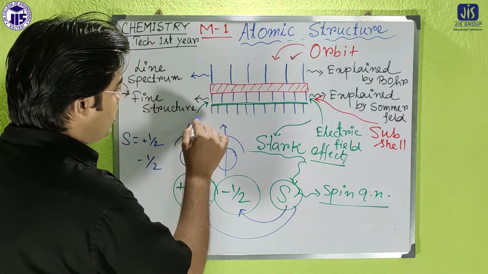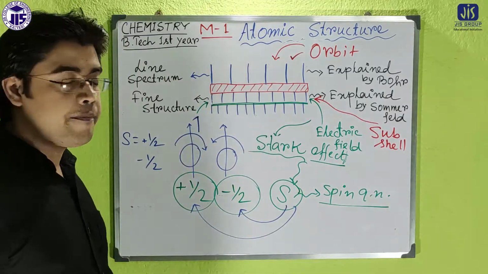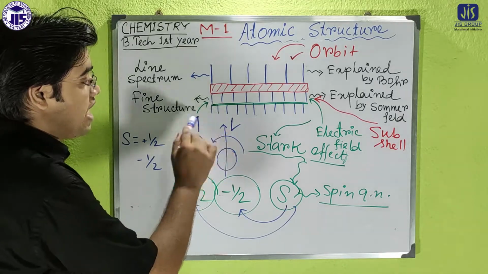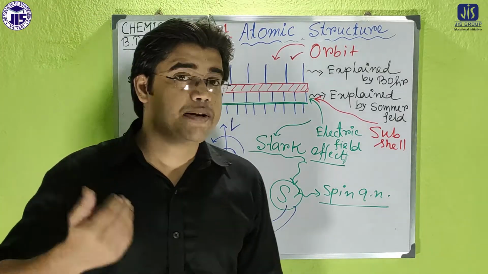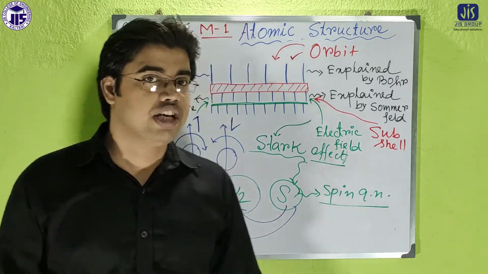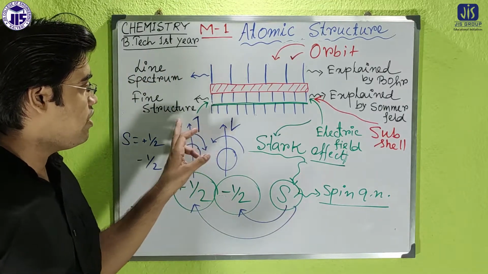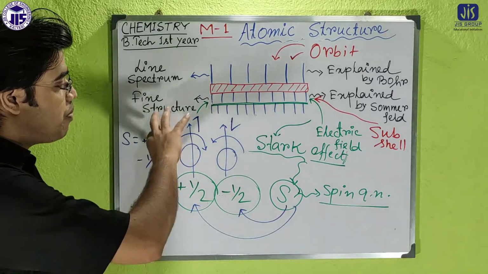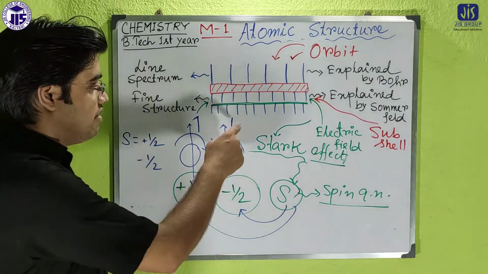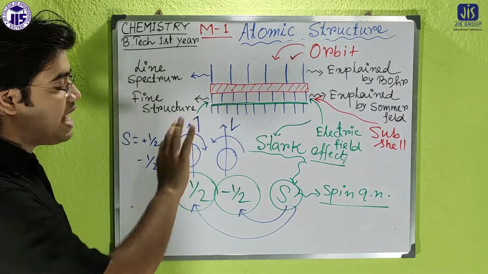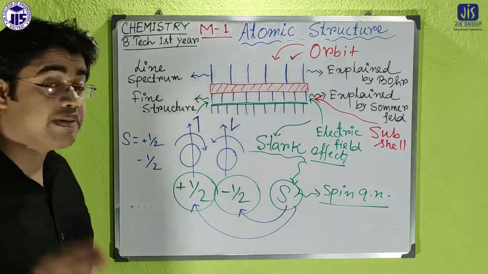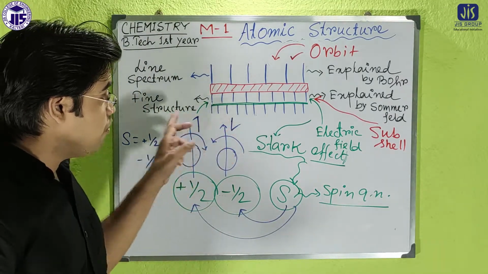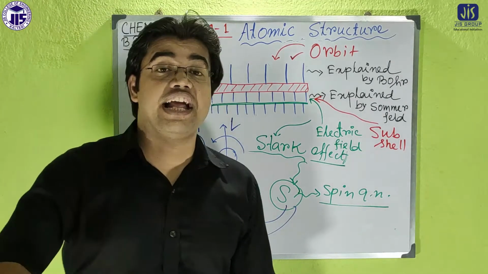So if we denote that direction in that way, another direction will be indicated by that way. That's why we can put two electrons in a particular orbital. I will give you one example where we will use that kind of sign. But the meaning of the sign is that if one electron is spinning in a clockwise direction, that sign indicates another electron spinning in the other direction. It may be clockwise or anti-clockwise, but opposite direction. So that sign will also be used at the time of electronic configuration.